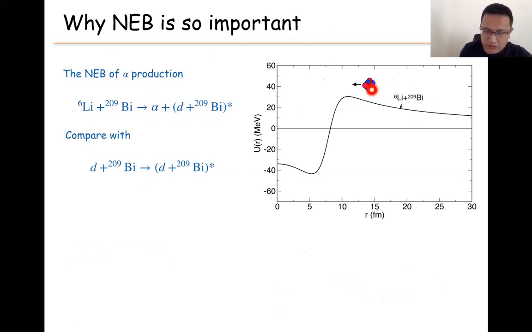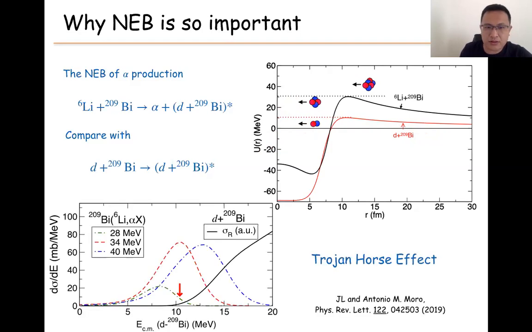model, the lithium-6 has a Coulomb barrier with the target when it interacts with the target. So this is a Coulomb barrier, and when the lithium-6 penetrates the Coulomb barrier, it can break into alpha and deuteron or some other components. So the Coulomb barrier of the deuteron on the bismuth is this count. But because the lithium-6 brings the deuteron inside the Coulomb barrier, even if the energy is below the Coulomb barrier, it can still interact with the target. This is a kind of Trojan horse effect.